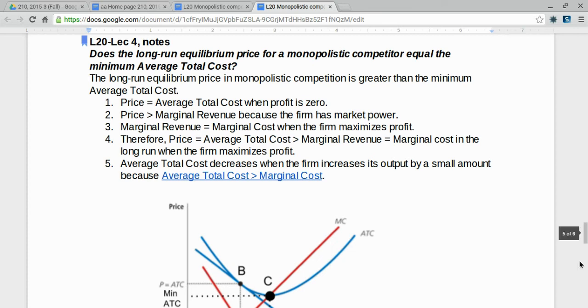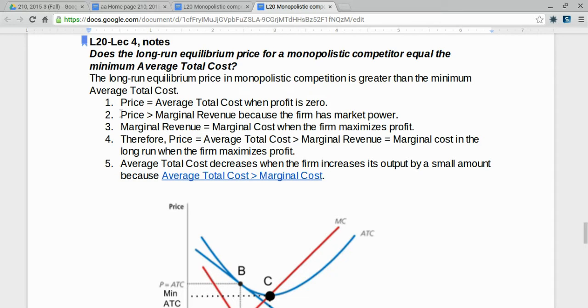Let's talk more about what happens in the long run. The long run equilibrium price in monopolistic competition is greater than the minimum average total cost. Here's what we know. We know price equals average total cost when profit is zero.